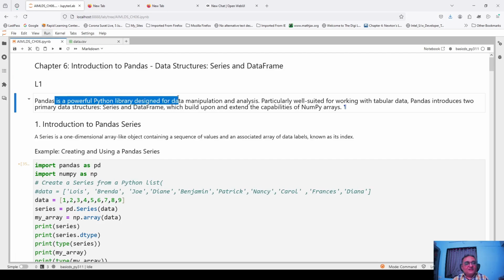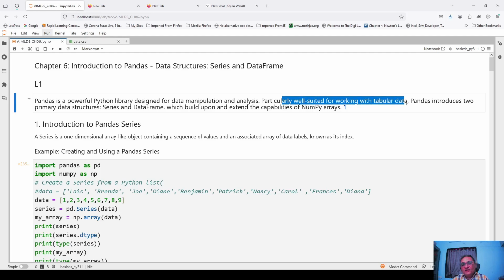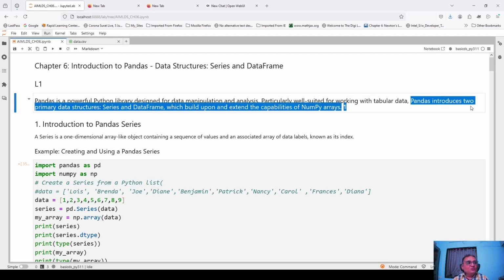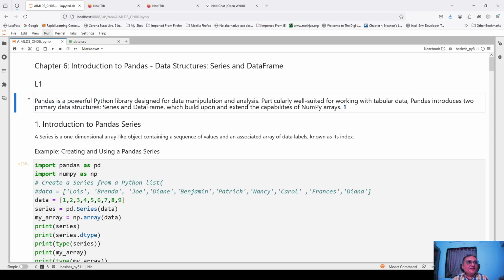Pandas is a powerful Python library which is designed for data manipulation and analysis. It is well suited for working with tabular data. It introduces two primary data structures, series and data frame, which build upon and extend the capability of NumPy arrays. Now, there are three keywords in this. One, Pandas is designed for data manipulation and analysis.